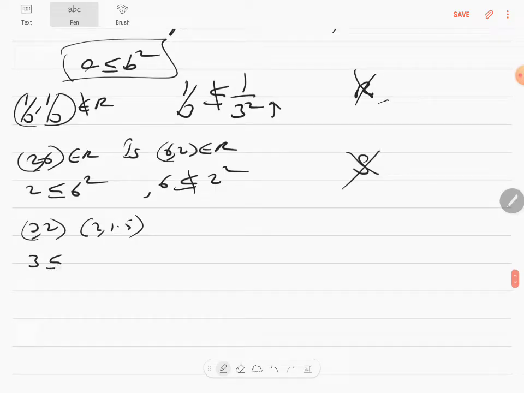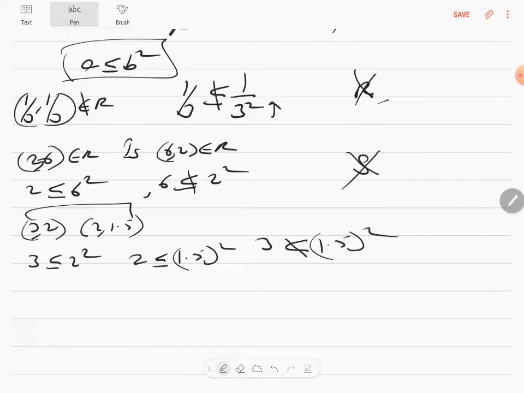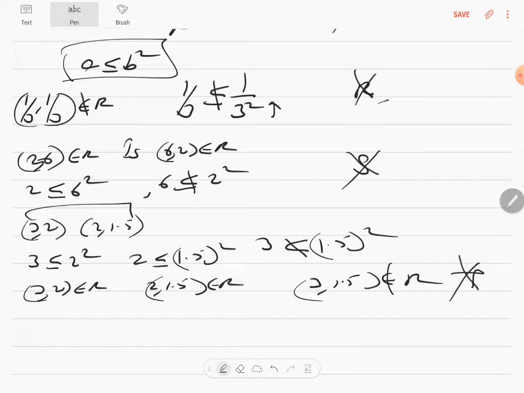3 is lesser than or equal to 2 square. 2 is lesser than or equal to 1.5 the whole square. But 3 will not be lesser than or equal to 1.5 the whole square, because it's 2.25. I've just memorized it. So 3 comma 2 is an element of R, 2 comma 1.5 is an element of R, but 3 comma 1.5 is not an element of R. Therefore it's not transitive. So the examples are 1 by 3, 1 by 3, 2 comma 6, and a 3, a 2 and a 1.5 is the third example.